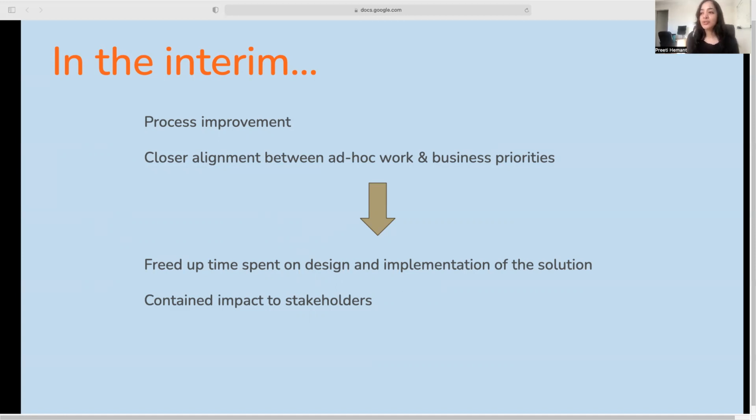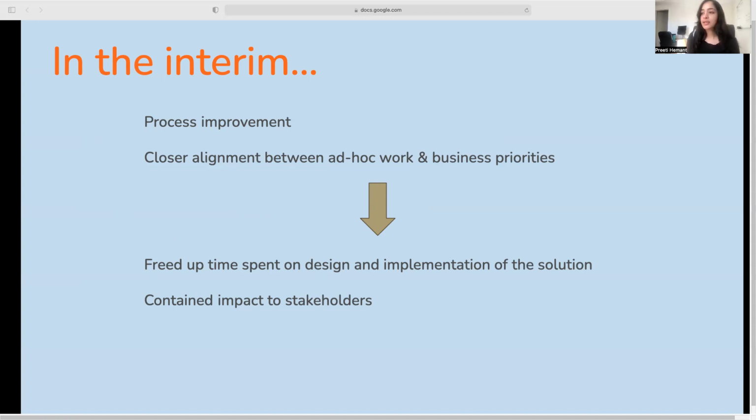So we iterated on the processes that were being followed for ad hoc. We also brought in closer alignment of ad hoc with business priorities. So not everything is a priority, and we looked at prioritizing ad hoc in a way that prioritizes the business goals.